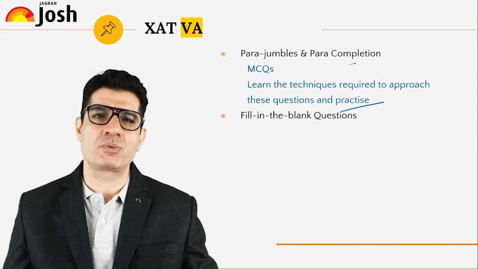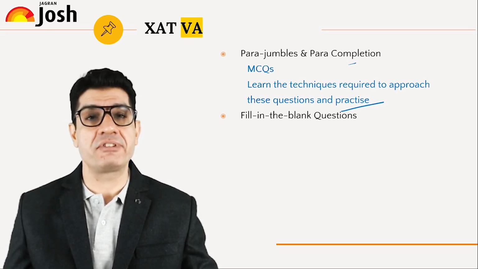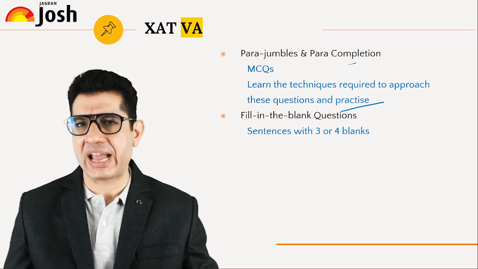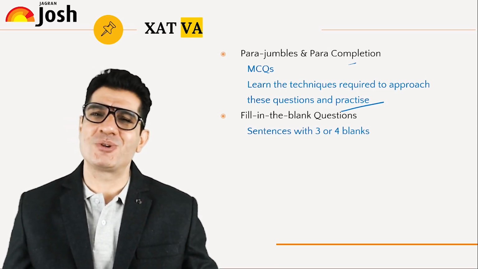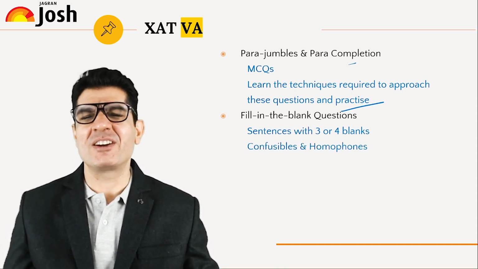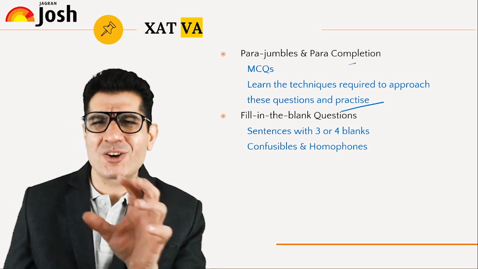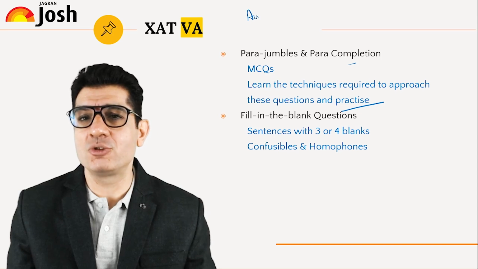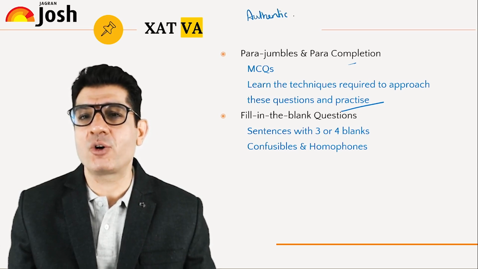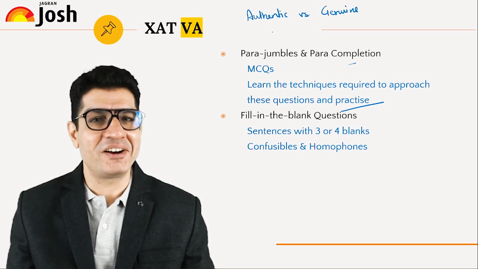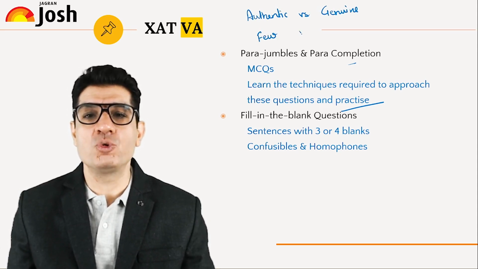The only vocab based question that XAT has asked in quite a few years is a fill in the blank question, where they typically give you a sentence with 3 to 4 blanks. Now the options are amazing. They will pick up words which are confusibles. Remember confusibles, 2 words that are close, but there are some very subtle, very important differences. For example, if I ask you for the difference between, say, authentic and genuine, the difference between few and little, so these kind of things.